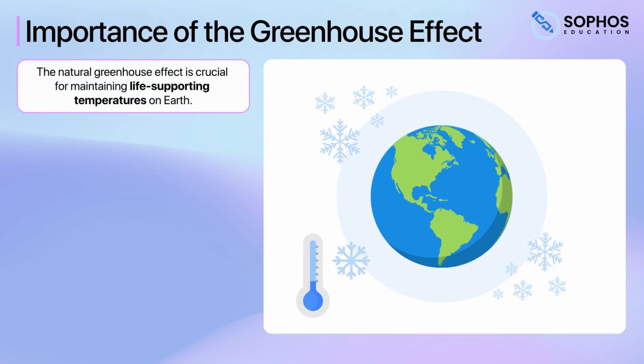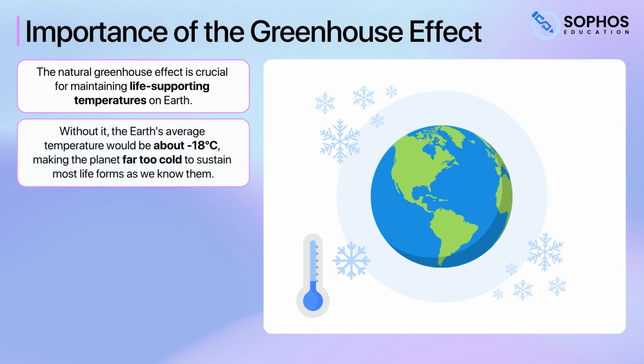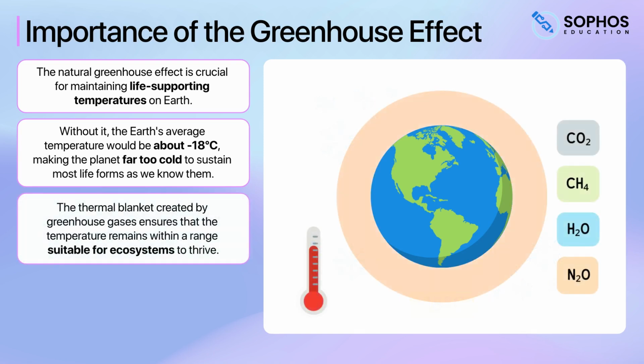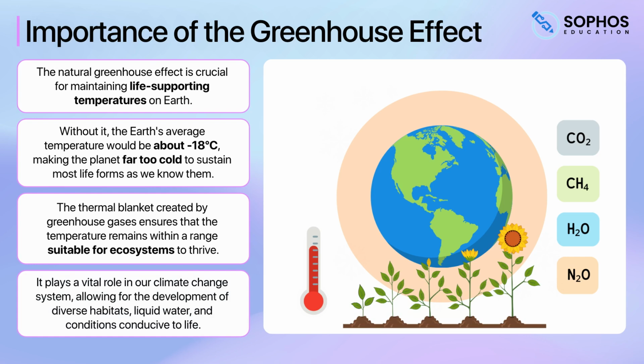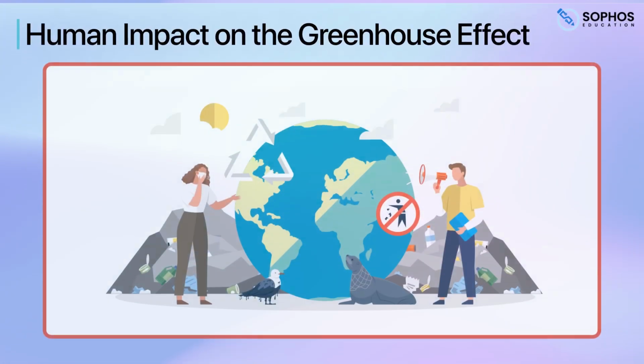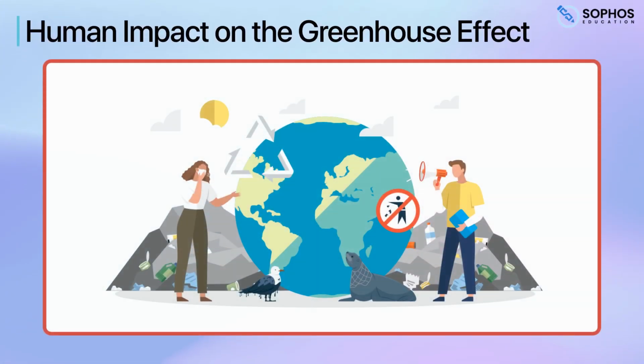The natural greenhouse effect is crucial for maintaining life-supporting temperatures on Earth. Without it, the Earth's average temperature would be about -18 degrees Celsius, making the planet far too cold to sustain most life forms as we know them. The thermal blanket created by greenhouse gases ensures that the temperature remains within a range suitable for ecosystems to thrive. It plays a vital role in our climate system, allowing for the development of diverse habitats, liquid water, and conditions conducive to life.